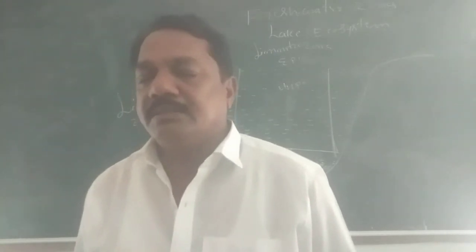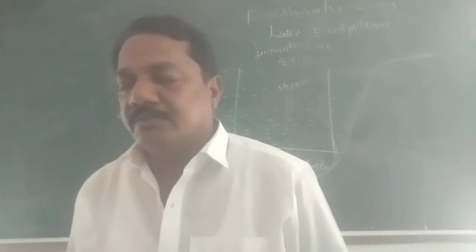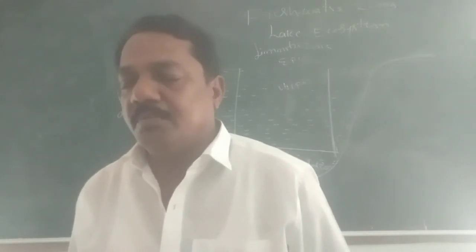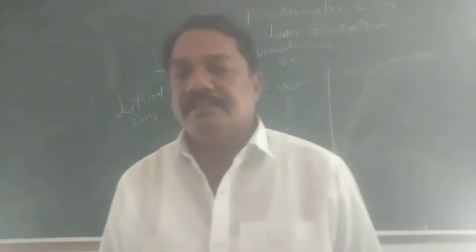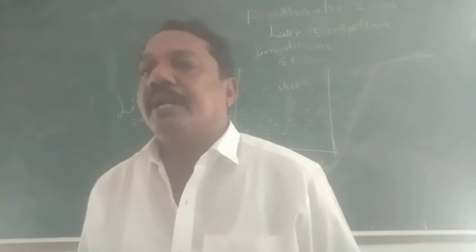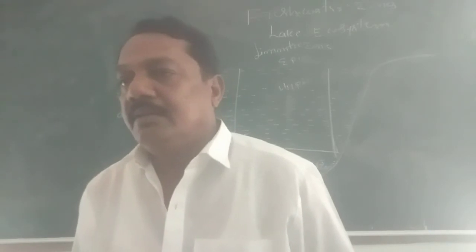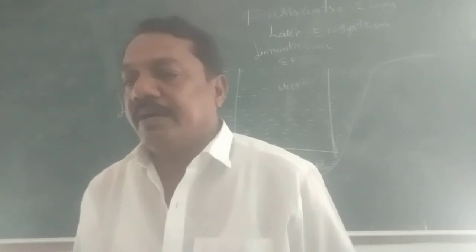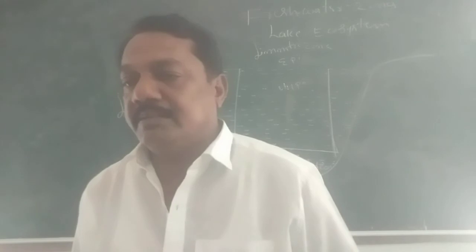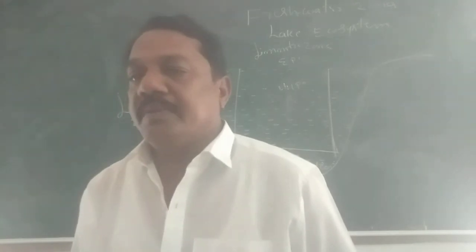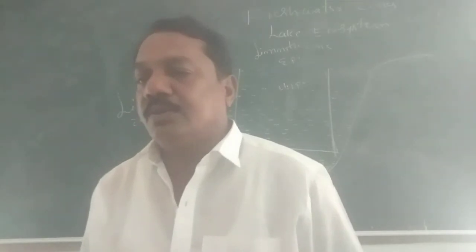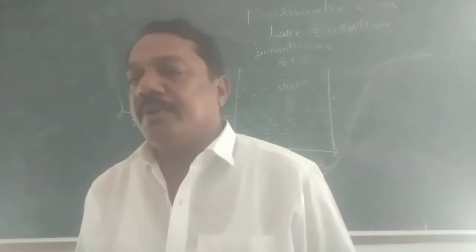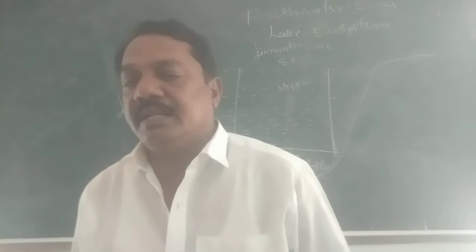Out of these three parts, the littoral zone is the most important. Why? Because light can penetrate up to the bottom, so there is more productivity. That's why rooted plants, submerged plants, floating zooplankton, phytoplankton, nekton and neuston are more present in the littoral zone. The limnetic zone is also the second important part. It is the open water zone, and more water is present in this zone.